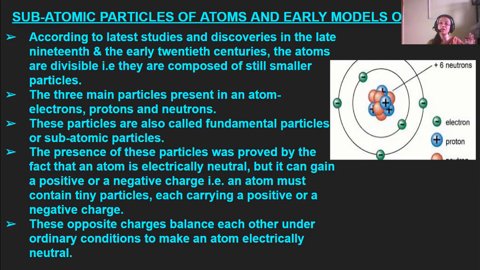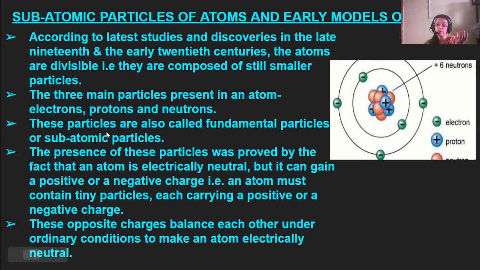That is, an atom must contain tiny particles which have the positive or negative charge. Now, these opposite charges balance each other under ordinary conditions to make an atom electrically neutral. That is what I told you, that it has three subatomic particles, the three main particles known as electrons, protons, and neutrons. These are known as fundamental or subatomic particles.